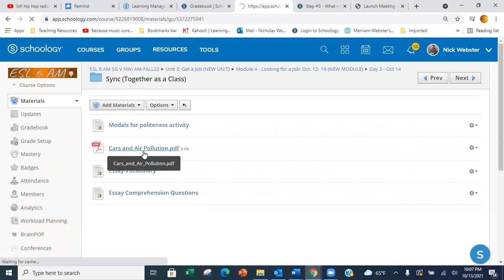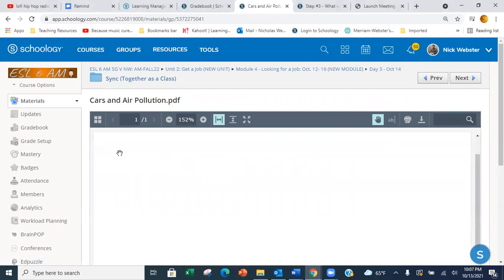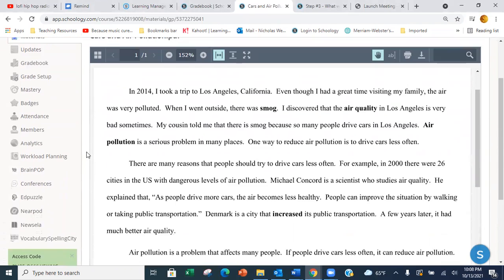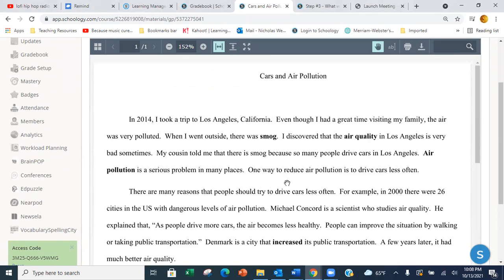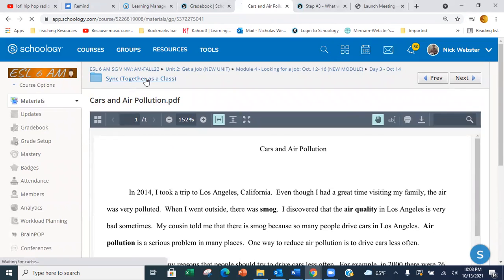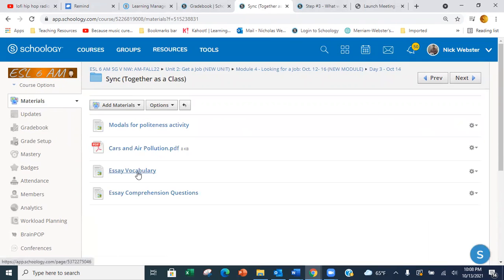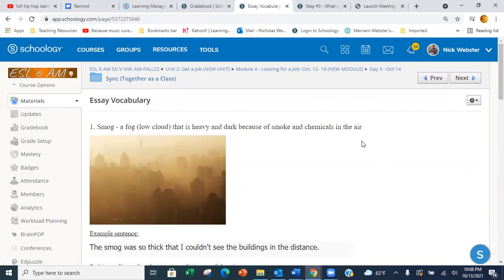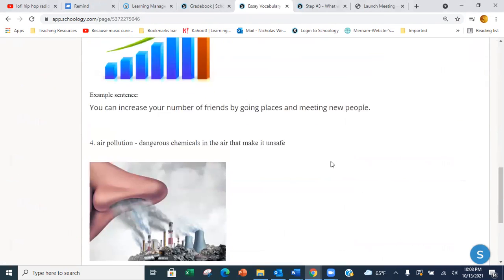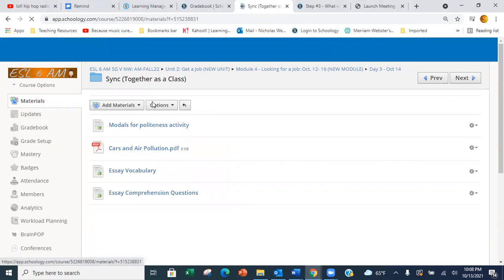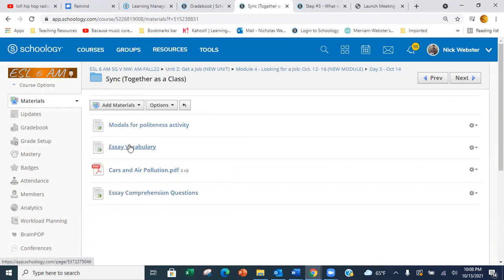Then we will move to this essay, Cars and Air Pollution. This is a 3-paragraph essay. Yesterday, you looked at these vocabulary words and practiced using them in sentences: smog, air quality, pollution, and increased. We're going to read this together, make sure we understand everything really well. Before we do that, we'll review this vocabulary first, and then we'll read the essay.